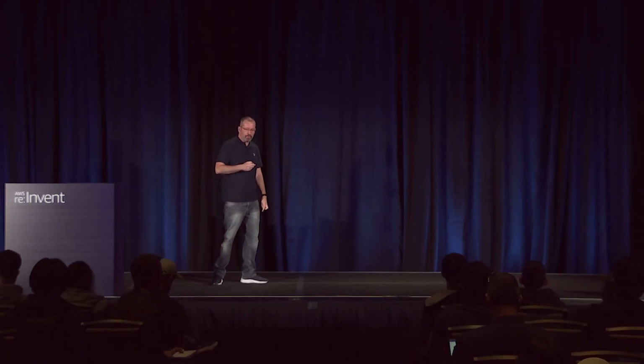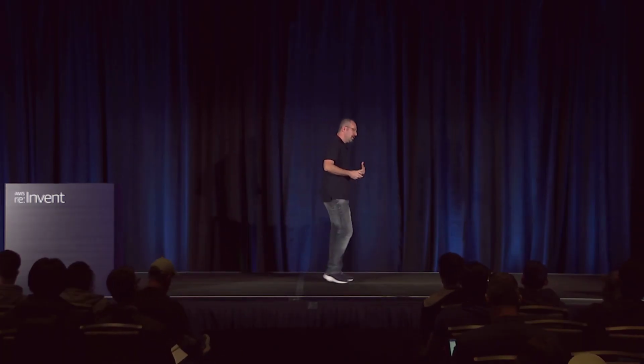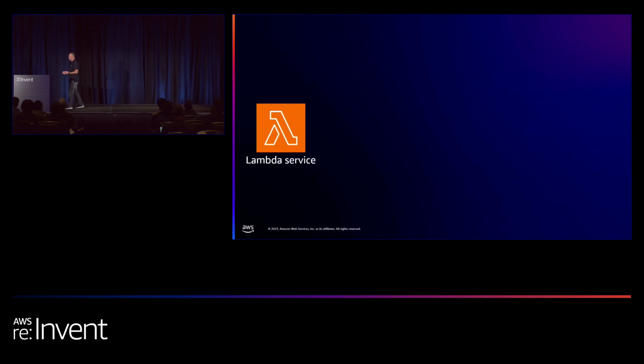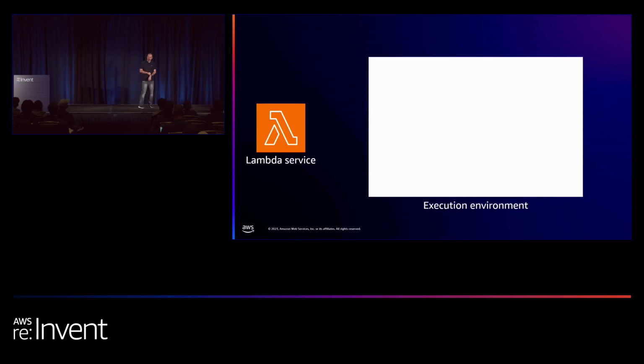So before writing our Lambda and reviewing the code, I want to make sure that we all understand what happens behind the scene when invoking our Lambda, because it's important to understand it in order to write your Rust code. So we have our Lambda service. It's the service we can't touch, something that is developed by AWS, and it is the service that drives the entire flow. Whenever you have a Lambda invocation, your execution environment starts. It's a container that contains your runtime definition. It contains the memory allocation, the timeout.